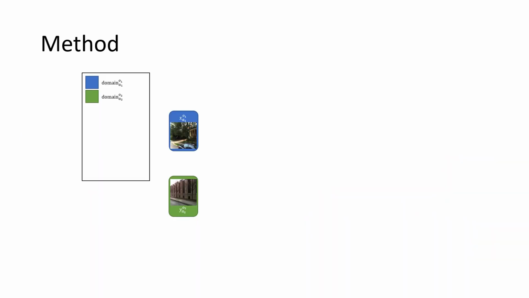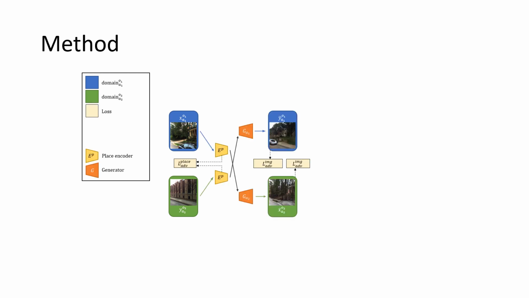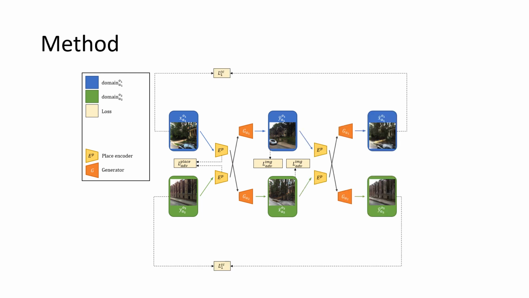During the training, we select unpaired images from two domains. For example, the images in the blue box are with occlusion captured in spring, and those in the green box are from autumn without occlusion. We first perform a cross-domain mapping to translate the image to another domain by swapping the place codes from unpaired images. We then reconstruct the original image pair by using cross-domain mapping again to constrain the place code to be domain invariant.